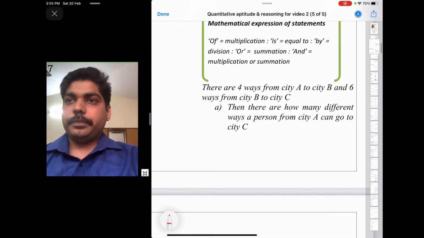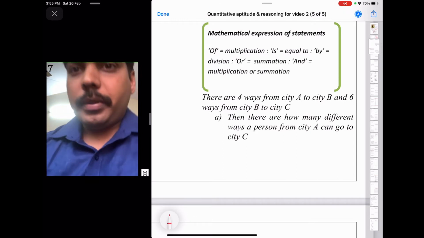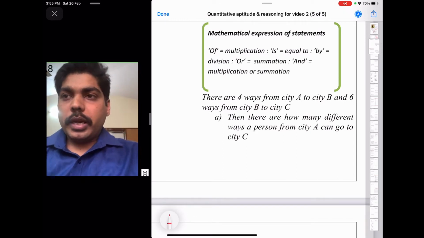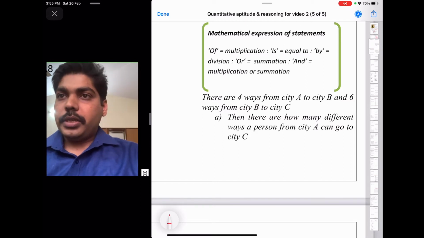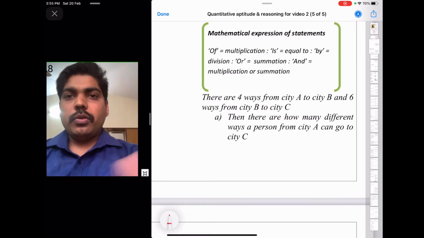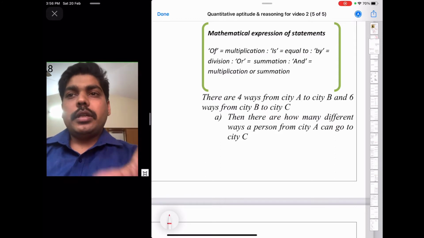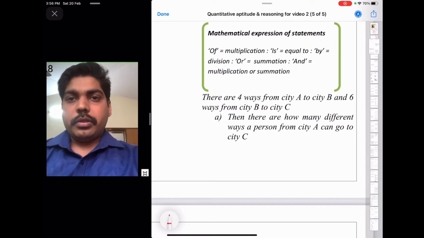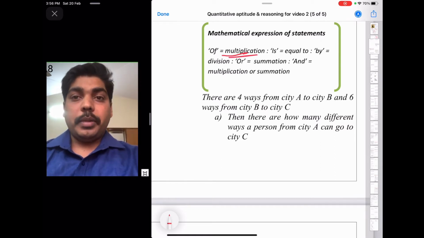Okay, we'll start. Mathematical expression of statement. So this is an important one. This will help you to understand the problems in examination. Most of the time it is true, but it is not true all the time. Just remember, if any statement is given where the word "of" is used, that means it denotes multiplication.